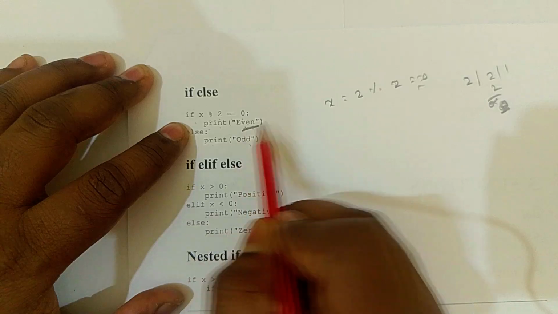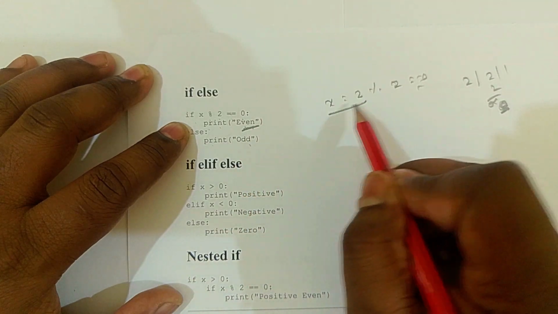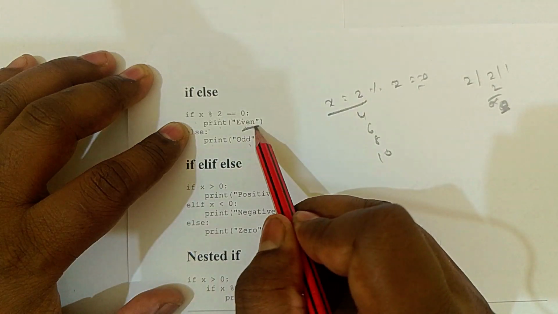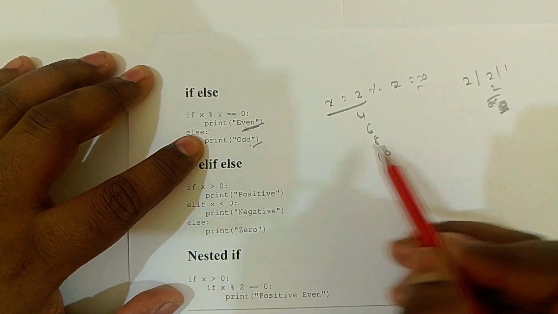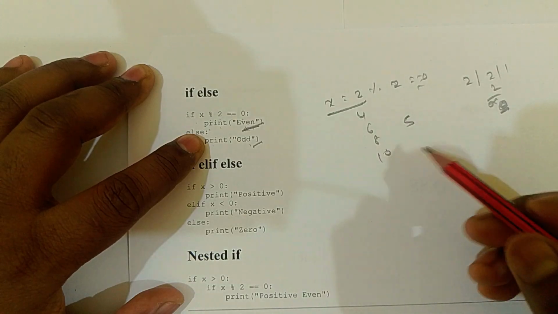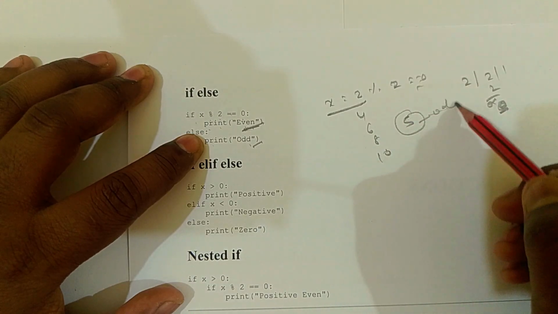Then what will print? Even. If the value of x is 2, 4, 6, 8 or 10, it will print even. Otherwise, if it is not divisible by 2, it is called odd.